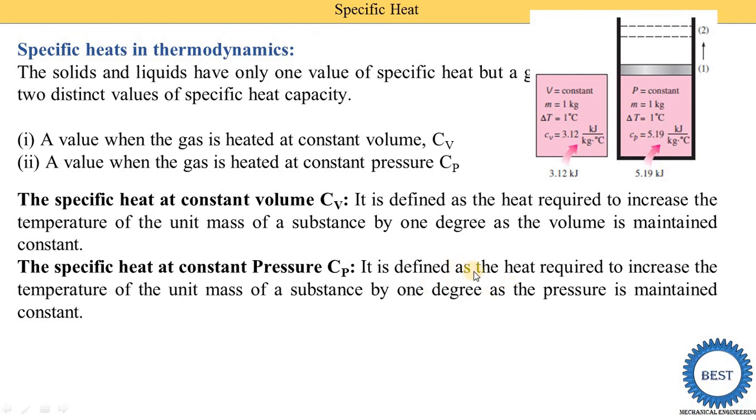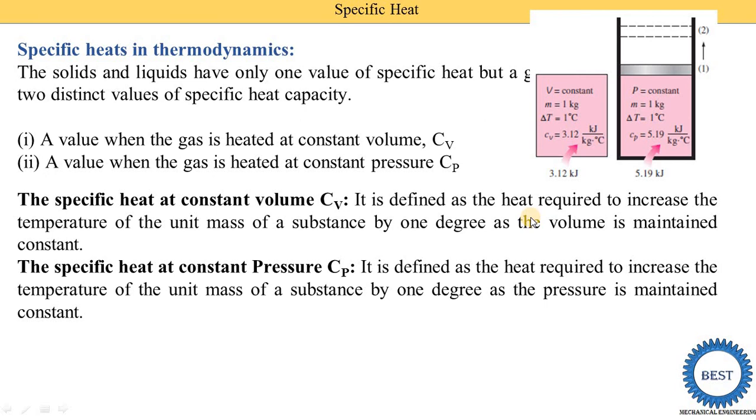It is defined as the heat required to increase the temperature of the unit mass of a substance by 1 degree as the pressure is maintained constant. So in the specific heat definition we just need to add the words, as the pressure is maintained constant. Suppose we discuss the specific heat of air. The specific heat of air at constant pressure, Cp, is 1.005 and the specific heat at constant volume for air is 0.718. When we do the constant pressure heat addition process, we need to supply a greater quantity of heat for the same temperature rise.